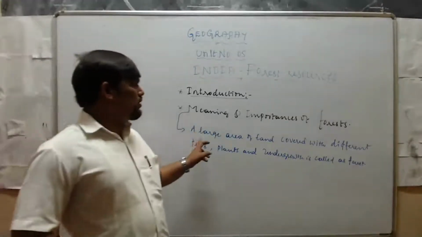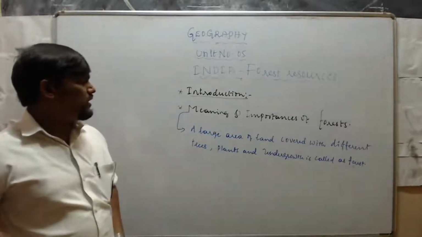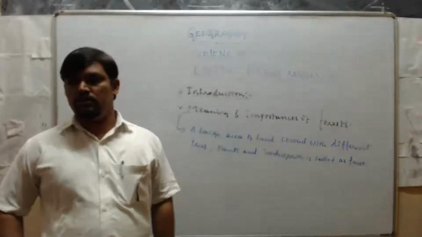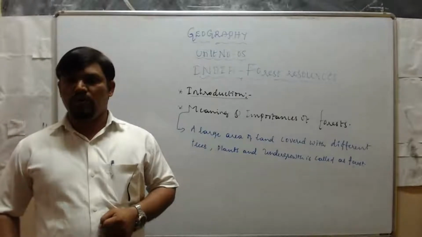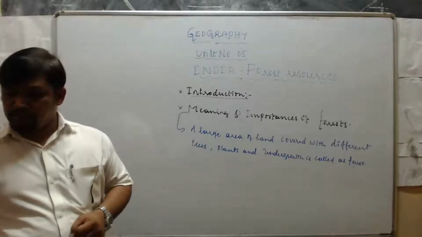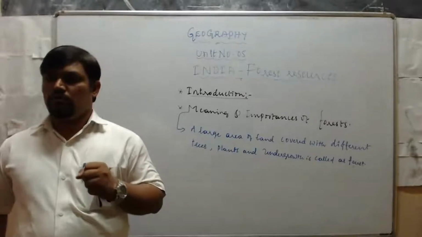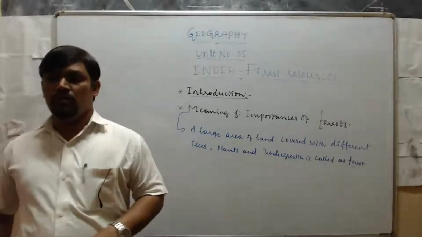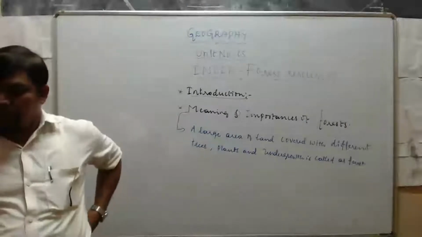First, the meaning: a large area of land covered with different trees and plants and undergrowth is called a forest. Next, what are the importances of forest? Forest has a commercial value. It provides shelter to a number of birds and animals. Next, it provides timber to human beings, and wood as fuel. Forest provides wood as fuel, timber, and industrial raw materials.